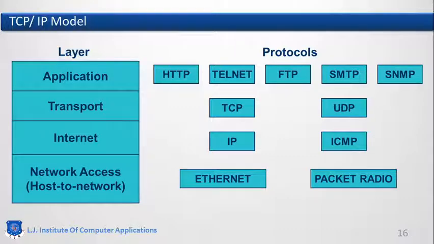Application layer protocols are not limited to these 5 protocols. There are plenty of protocols running at the application layer. The TCP IP transport layer provides connection oriented as well as connection less services, and the network layer of the TCP IP model just provides the connection less service using the IP protocol, or we can use the ICMP, that is Internet Control Message Protocol.